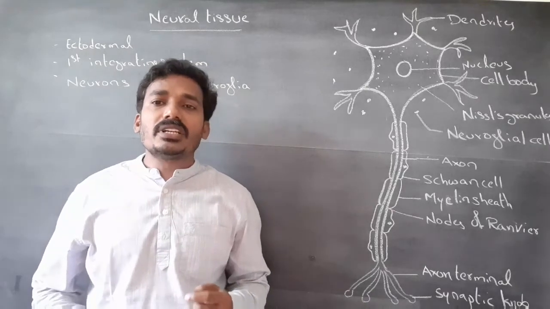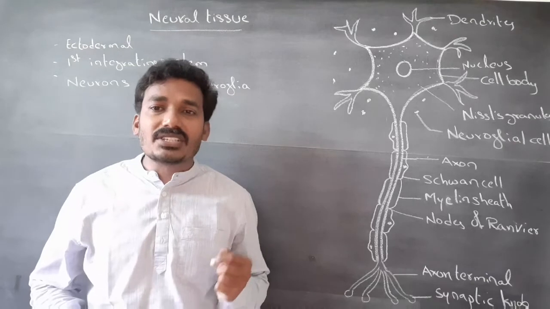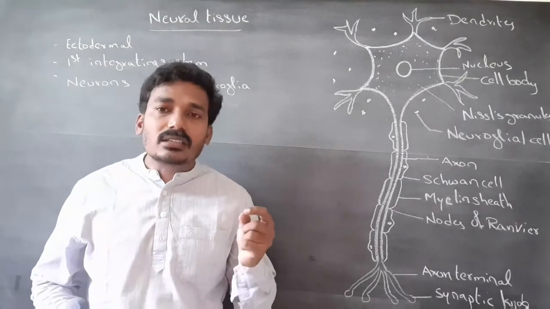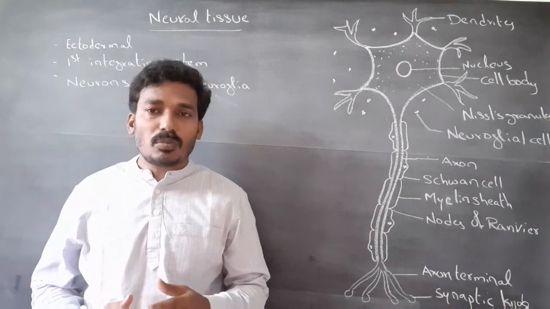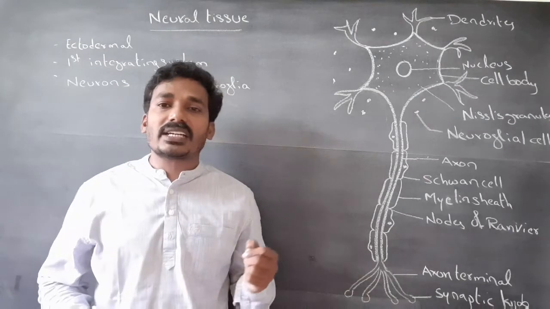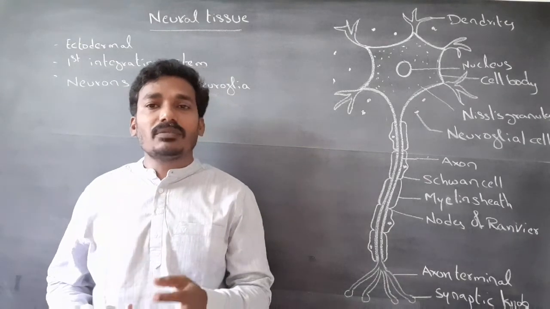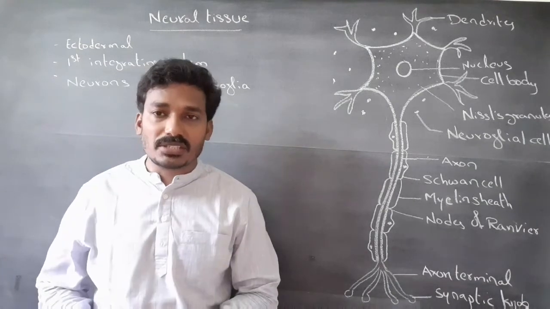Neurons originate from ectoderm. It is the first integrating system because it controls and coordinates the body organs or body functions. It shows response to the external or internal environmental changes.